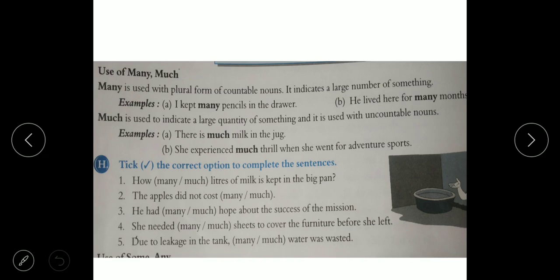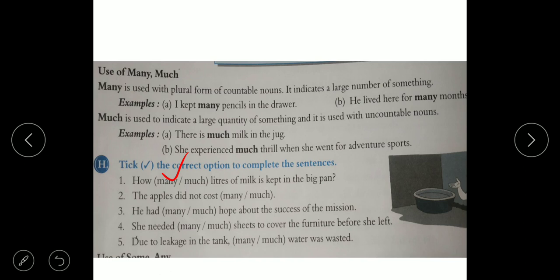How many liters of milk is kept in the big pan? Here quantity is asked. If it were how much milk is kept in the big pan, then you would use how much. But liters is countable, so we have to write many. With liters we have to use many.